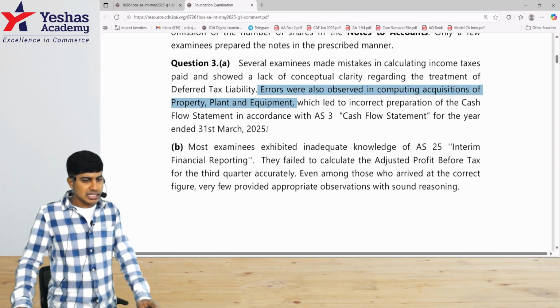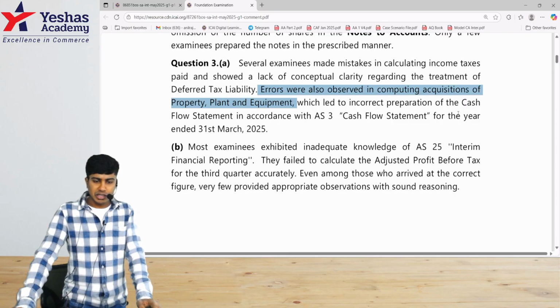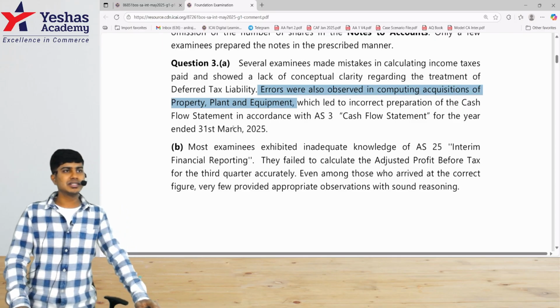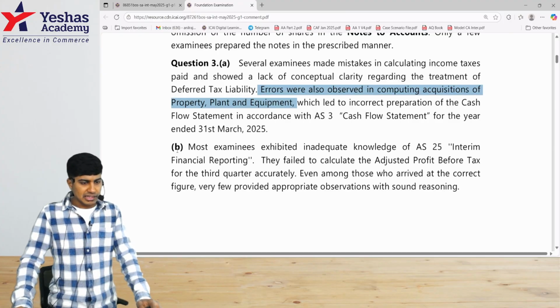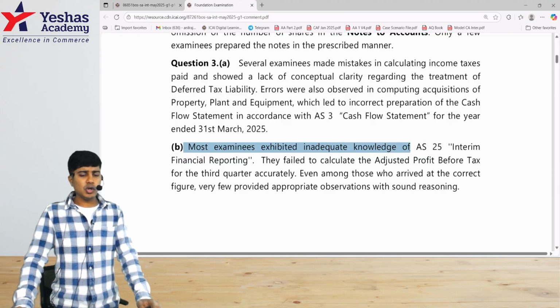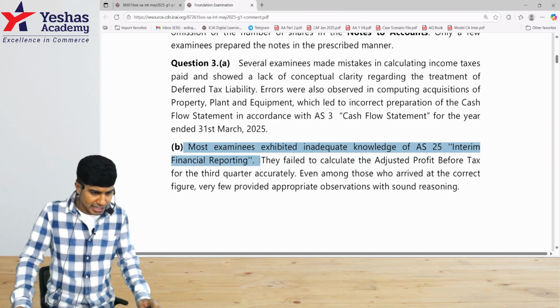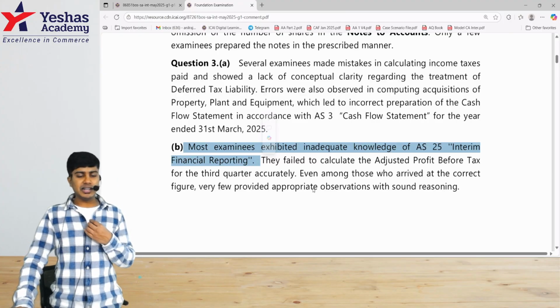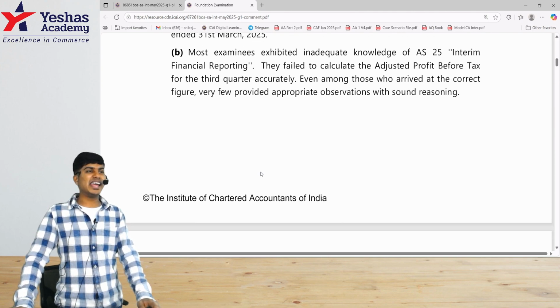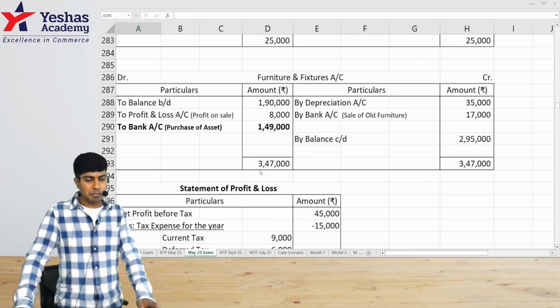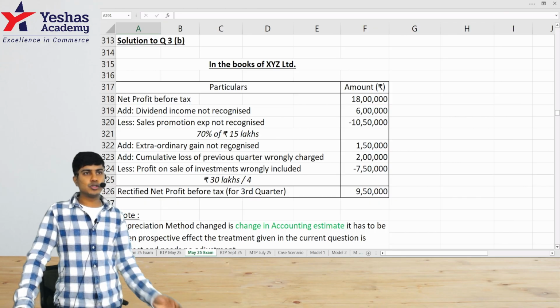Then let's see what else is there after this 3a, which led to incorrect preparation of cash flow in accordance with AS3 for the year ended 31st of March. That's the examiner's comment on the cash flow statement question. Let's see 3b. Most examinees exhibited inadequate knowledge of AS25 interim financial reporting. They failed to calculate adjusted profit before tax for the third quarter. This is a cakewalk question. Exact same question is there in the ICAI study material. Exact same question was there in one of the RTPs, and exact same question we have done in class also several times.